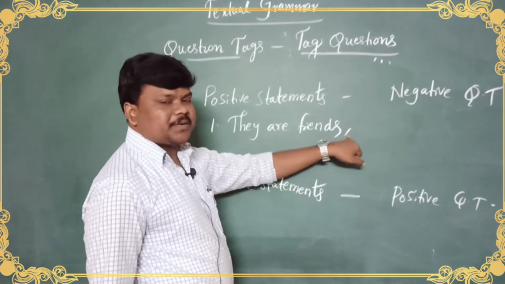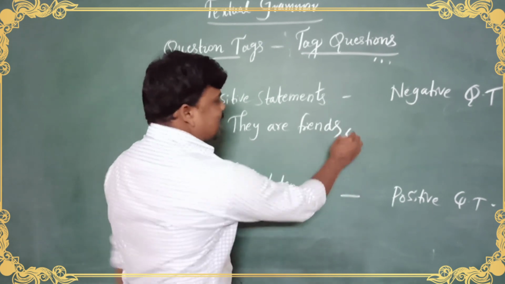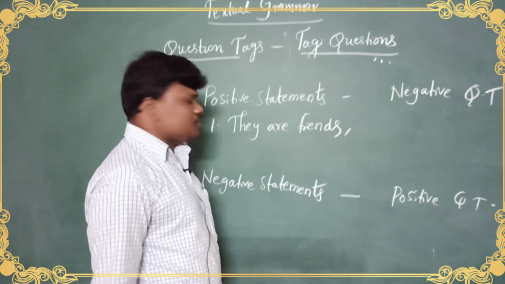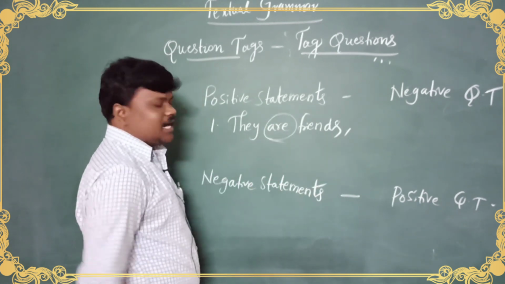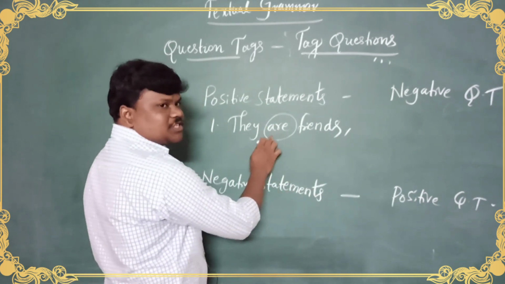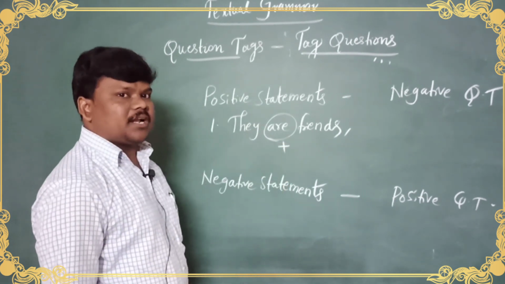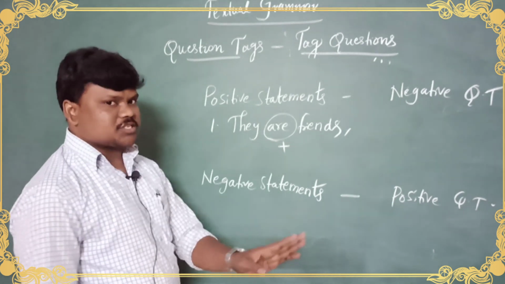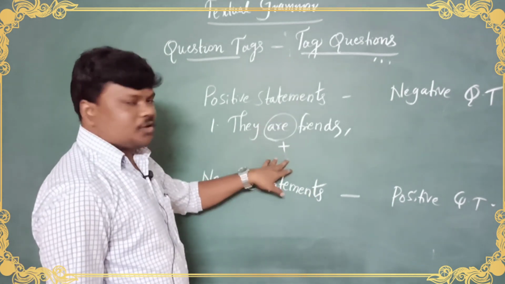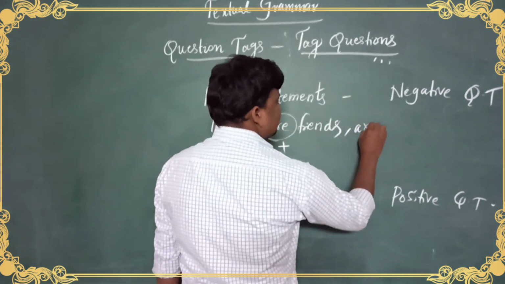To make a full stop here, after a full stop we should use a capital, right? That's why after the comma we should use a small letter here. So, they are friends. Identify the helping verb. And first identify whether it is a positive statement or a negative statement. So there is no, not, never, right? These three are the negative words. No, never, not. So no negative words. So this is positive.